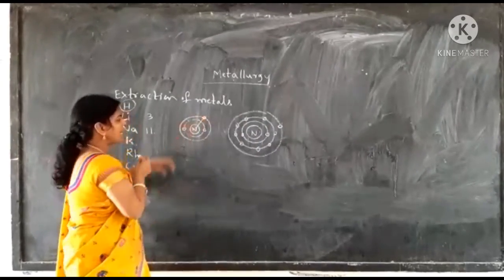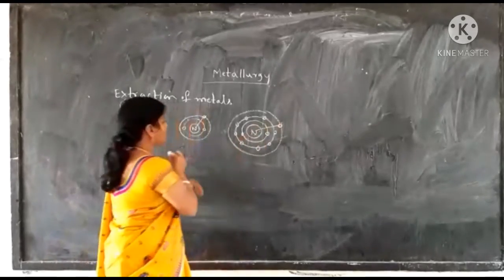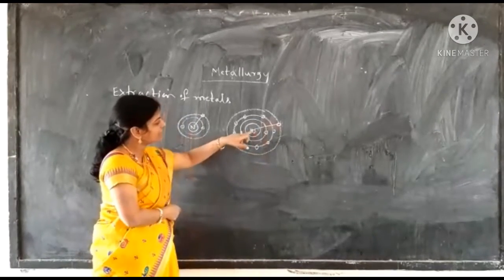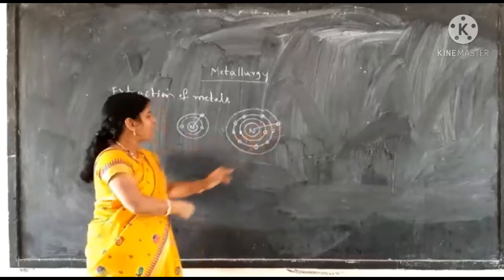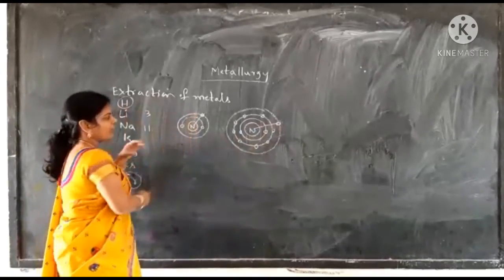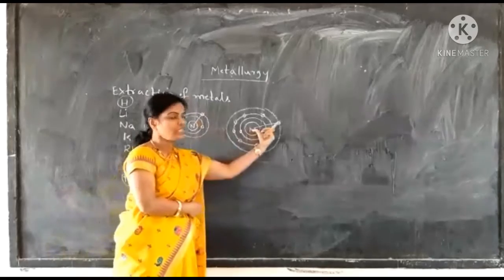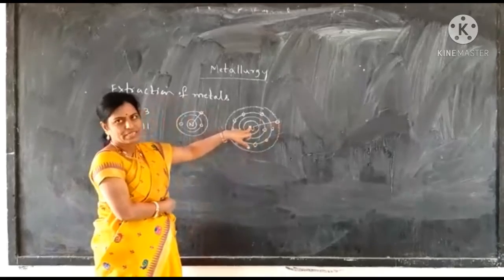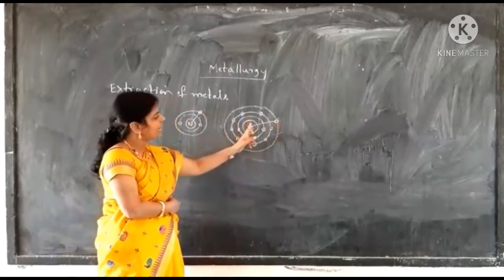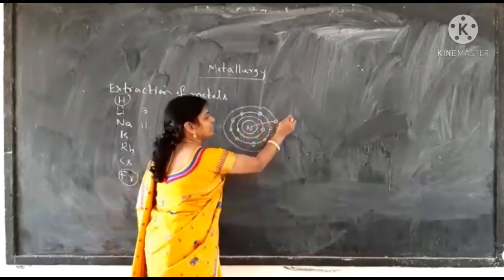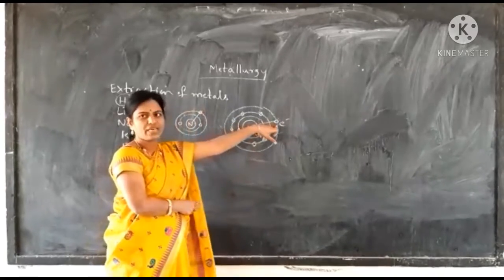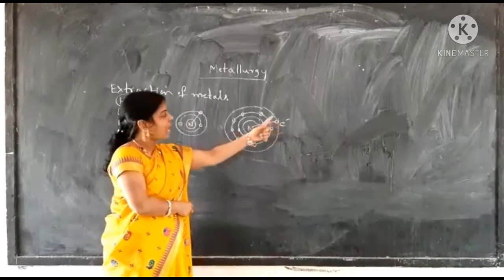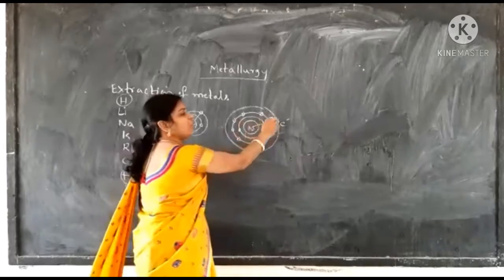If we take the atomic radius into account, sodium is larger. Atomic radius we already learned: that is the distance between the nucleus and the outermost orbit. This distance is less and this distance is more. In the nucleus we know that protons are present and these protons are positively charged, so they attract the negatively charged electrons. As the distance increases, the nuclear attraction on the outermost electron is less. As the attraction is less, it can lose the electron easily.